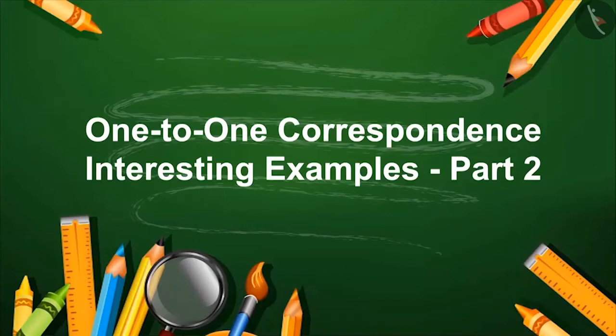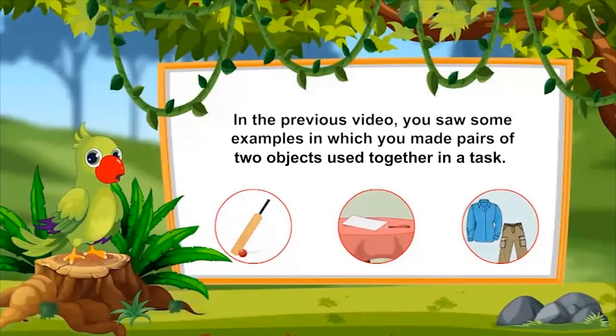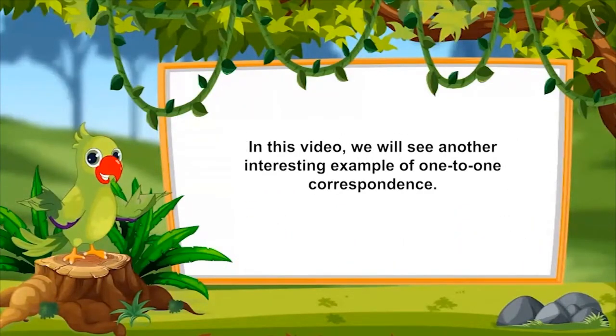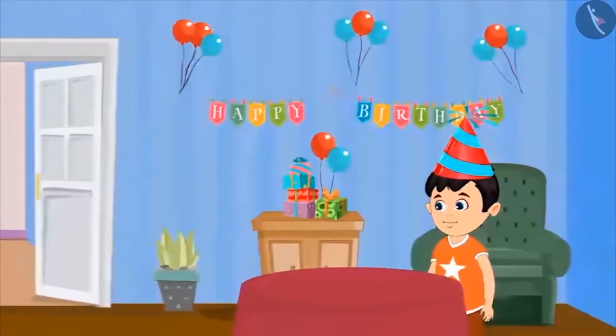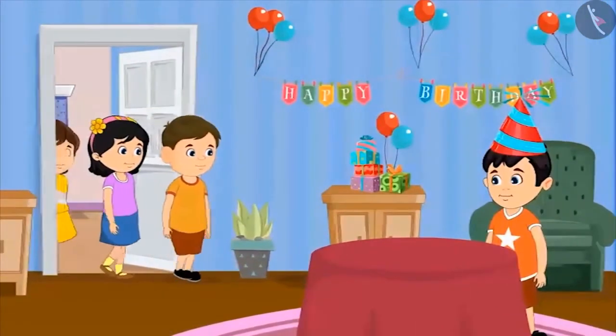One-to-one correspondence. Interesting examples, part 2. So children, in the previous video, you saw some examples in which you made pairs of two objects used together in a task. In this video, we will see another interesting example of one-to-one correspondence. Today is Chotu's birthday and his friends have started coming one by one.